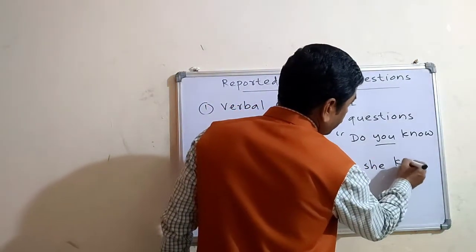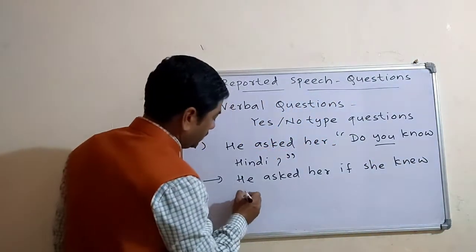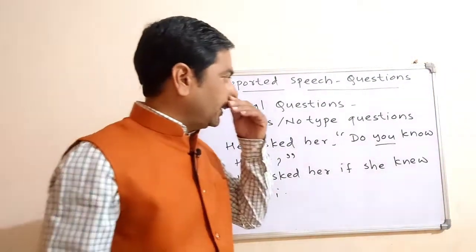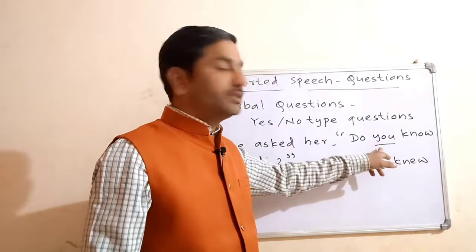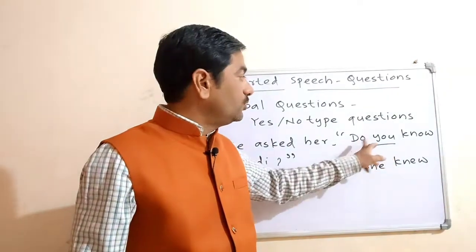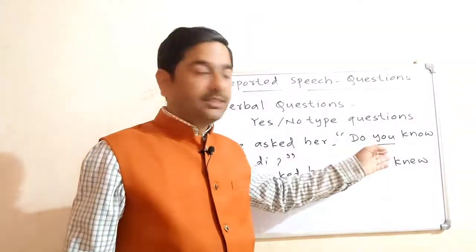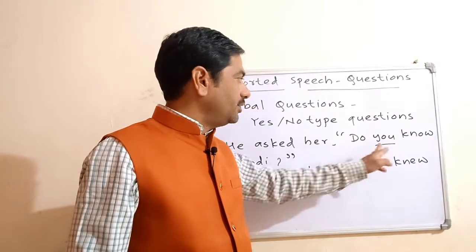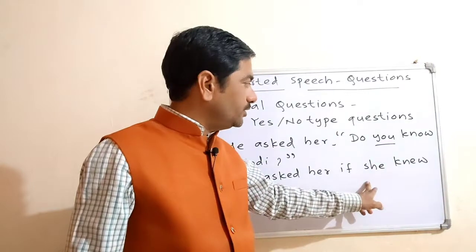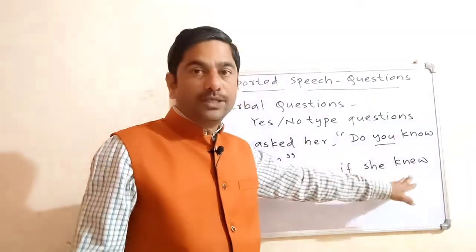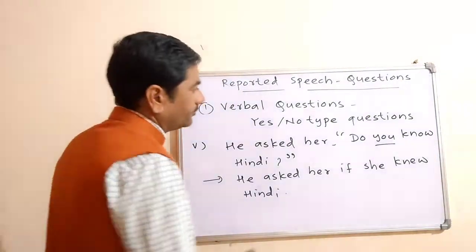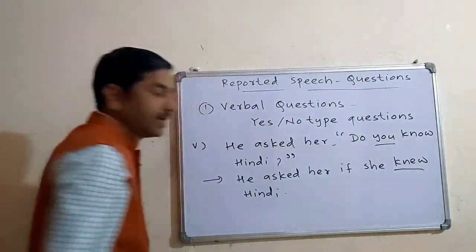She knew Hindi. If she knew Hindi, if you change the order, the sentence will be like this: you do know Hindi, and the past tense is you did know Hindi, and we have changed "you" into "she", and "did know" means "knew". She knew Hindi. And this will be the answer.